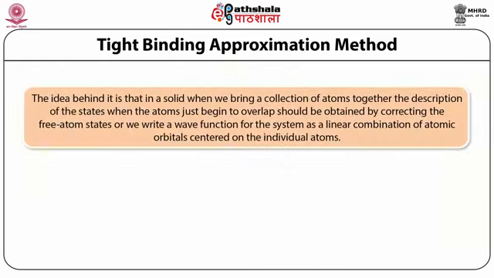The idea behind it is that in a solid, when we bring a collection of atoms together, the description of the state when atoms just begin to overlap should be obtained by correcting the free atom state, or we write a wave function for the system as a linear combination of atomic orbitals centered on the individual atoms.